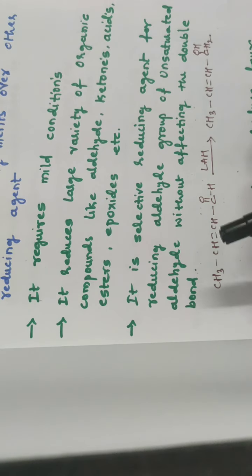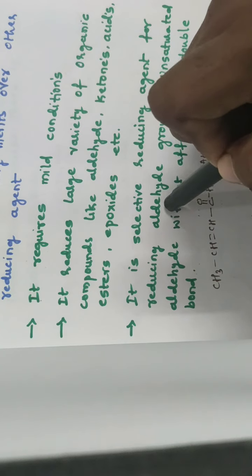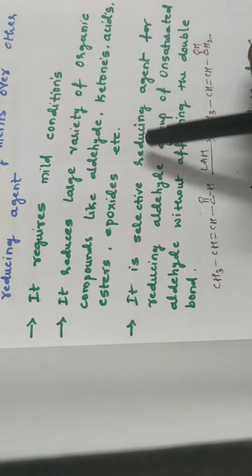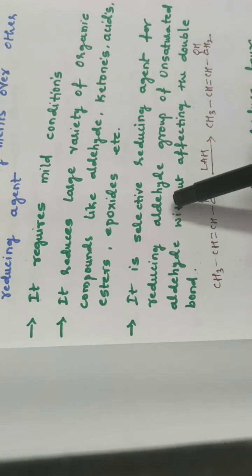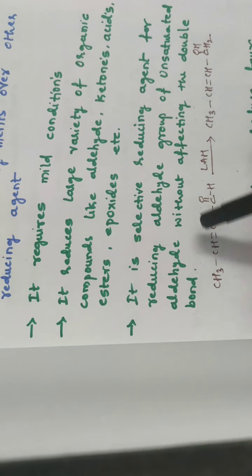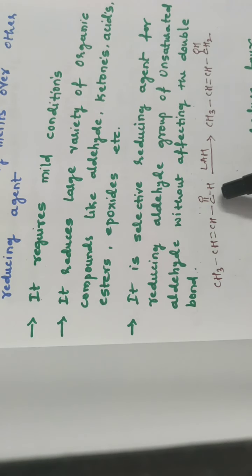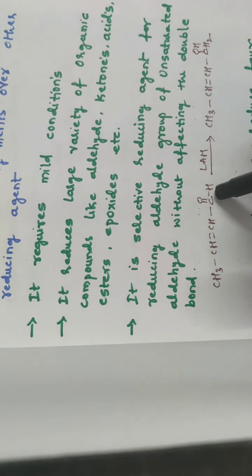Then this is a special merit of this reagent, that it is a selective reducing agent for reduction of the aldehyde group of an unsaturated aldehyde without affecting the double bond. So this is one of the special characteristics of lithium aluminum hydride.